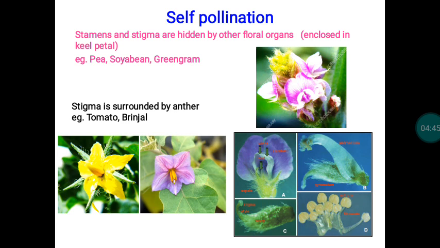In other cases like tomato and brinjal, the stigma is completely surrounded by the anther. Because of that, in tomato, self-pollination is the rule. These are some floral arrangements that decide the pollination behavior of the crop.